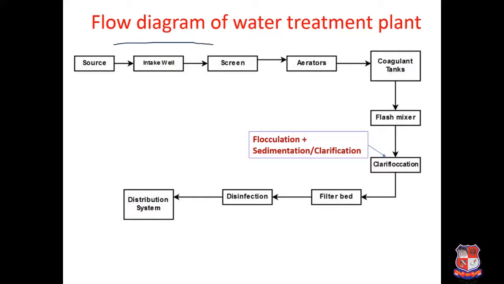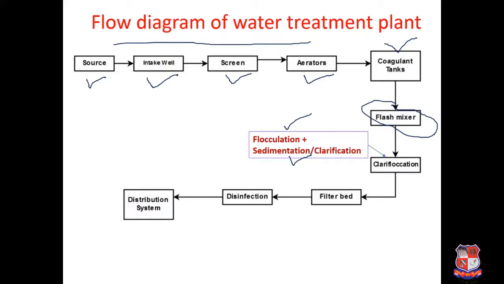So this way you can draw a simple line flow diagram in your exam. You can show the surface water source, next is the collection and conveyance structure, that is the intake structure, then screen for the removal of large floating impurities, aerators for the removal of odors and gases, coagulant tanks, nothing but addition of chemicals like alum, that is through fast mixing, which is called the flash mixer. Then this is the unit which is written here as clariflocculation. It is nothing but the combination of units in which flocculation and sedimentation is done in the same unit, which is generally called a clariflocculator.